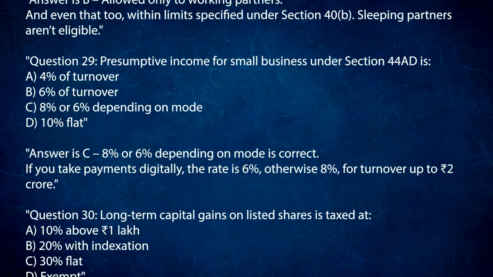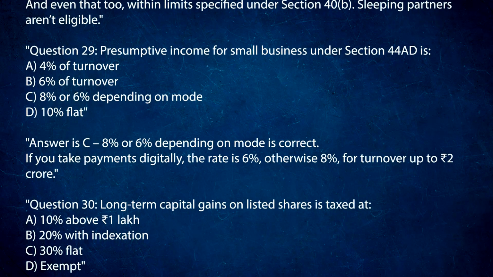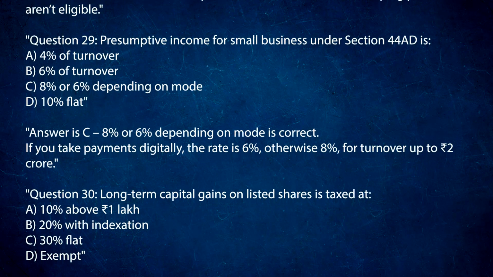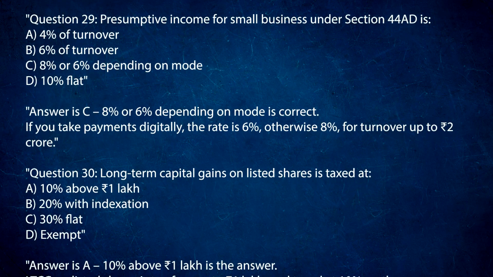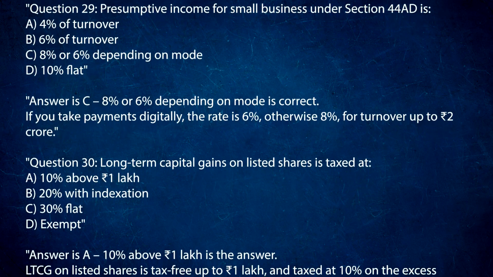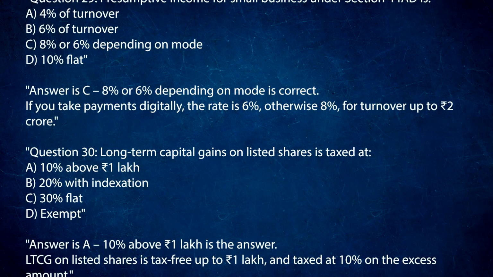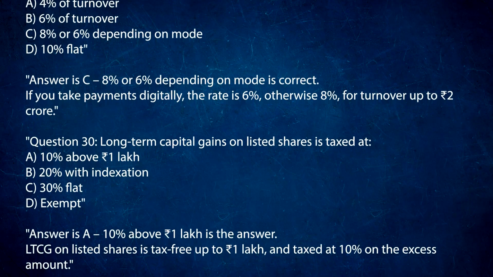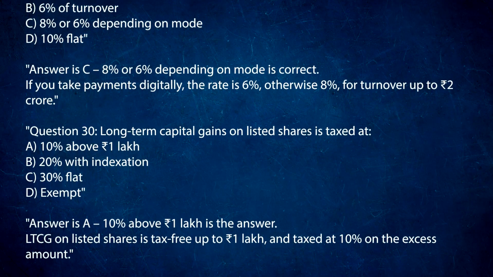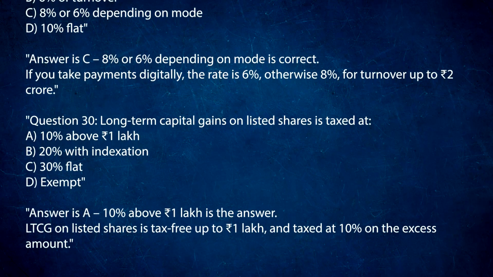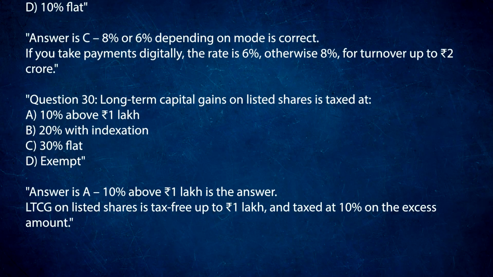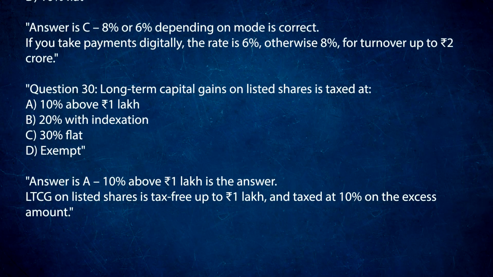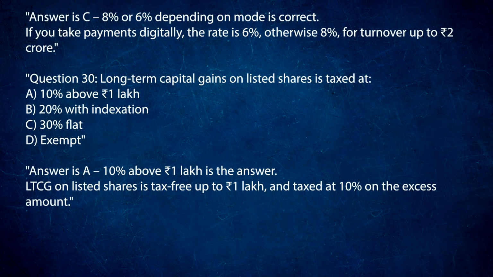Question 30. Long-term capital gains on listed shares is taxed at A. 10% above 1 lakh rupees. B. 20% with indexation. C. 30% flat. D. Exempt. Answer is A. 10% above 1 lakh rupees is the answer. LTCG on listed shares is tax-free up to 1 lakh rupees and taxed at 10% on the excess amount.